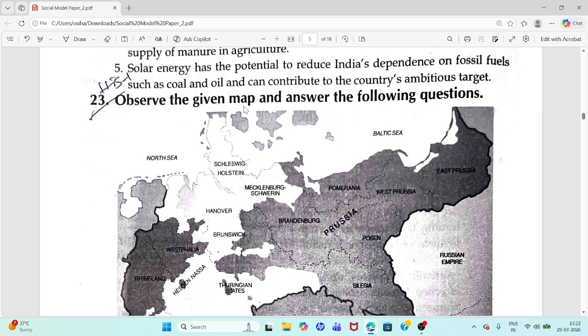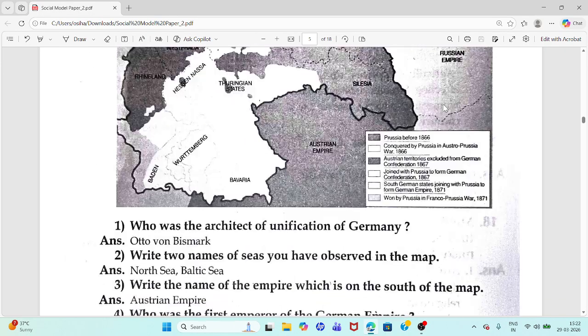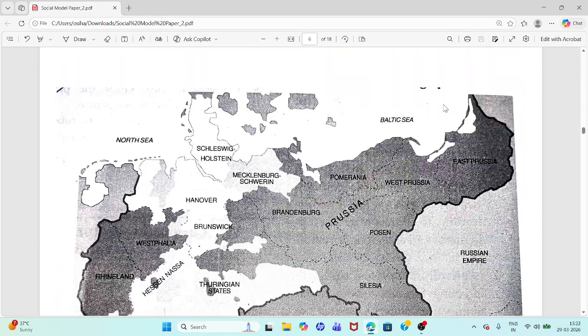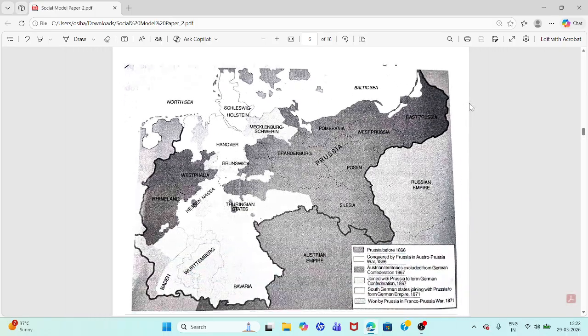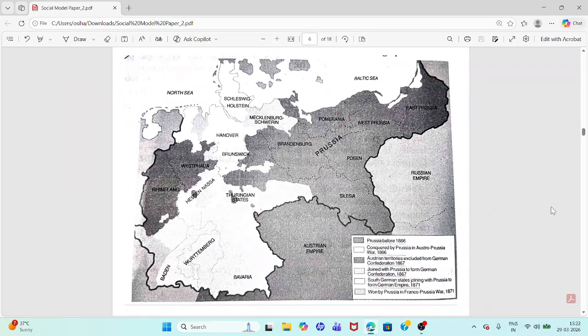Question 23. Observe the following given map and answer the following questions. So, observe this map.